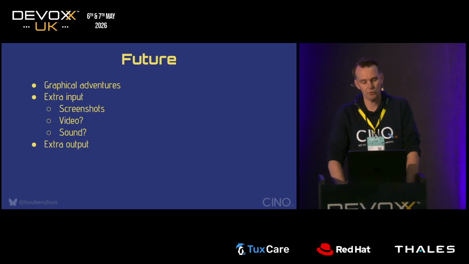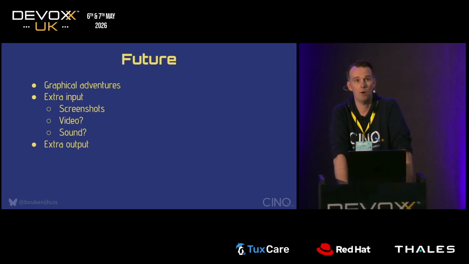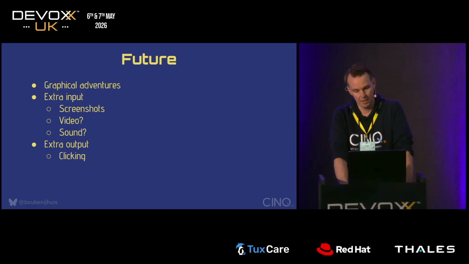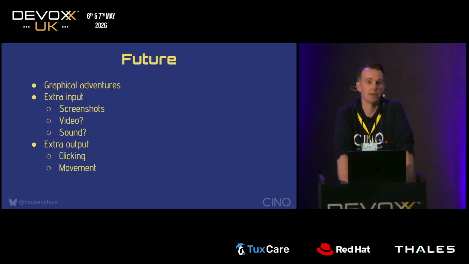But also on the output side, it becomes much, much harder. Now I only provide text, but in that case, I have to be able to click somewhere on the screen, a specific spot on the screen. And sometimes those games also contain movement, so the player can move around. So if you want to play graphical adventures with LLMs, we're talking about, I would say, like a 50-time increment of how hard it would be to do that. But that's what I'm currently working on.